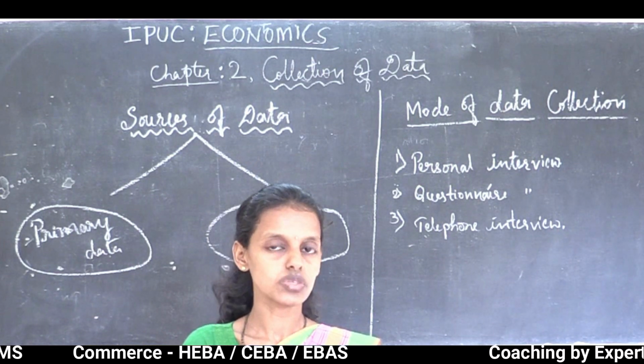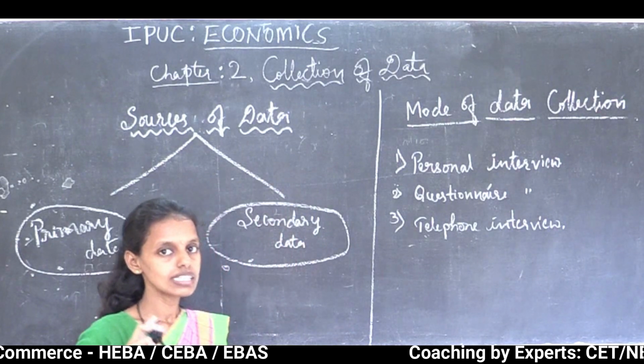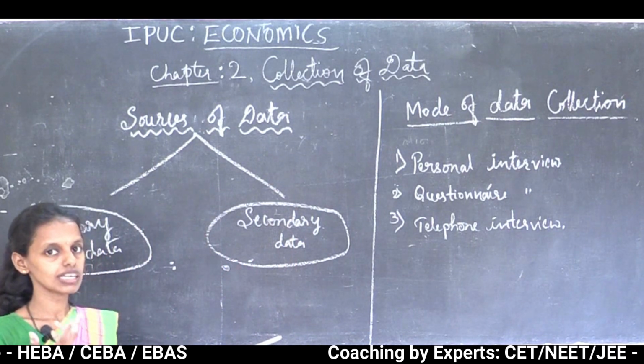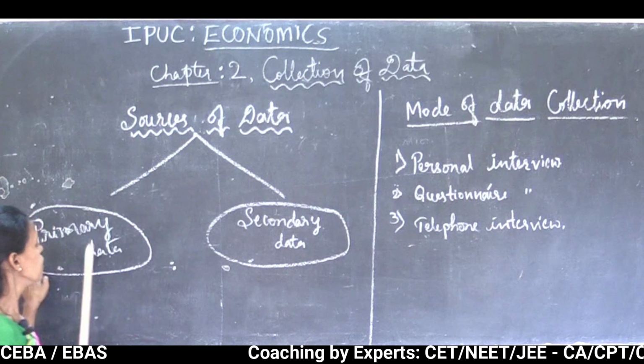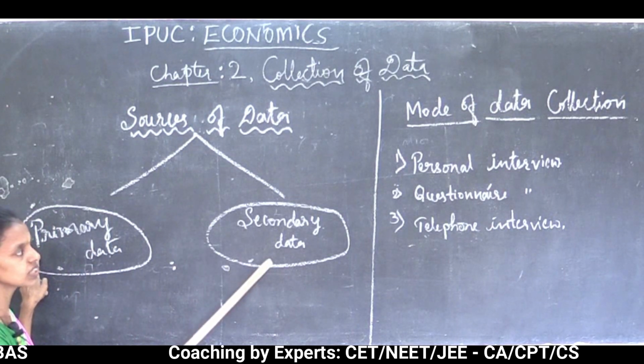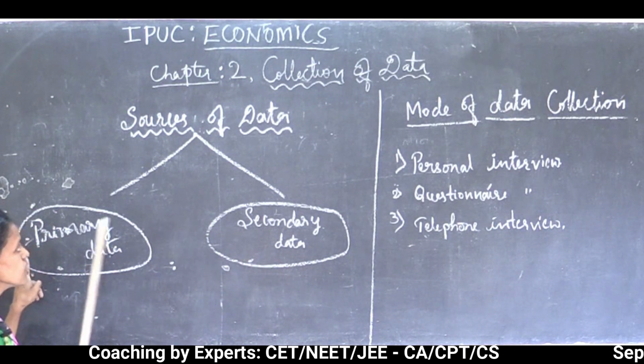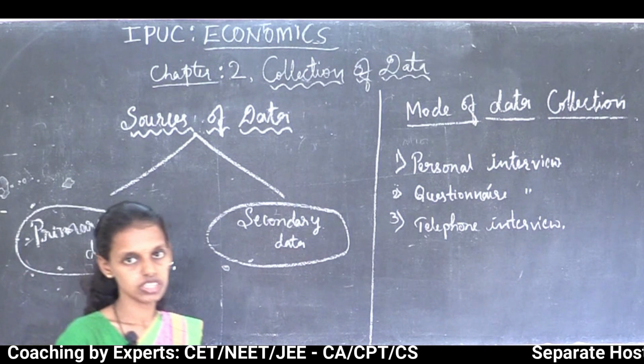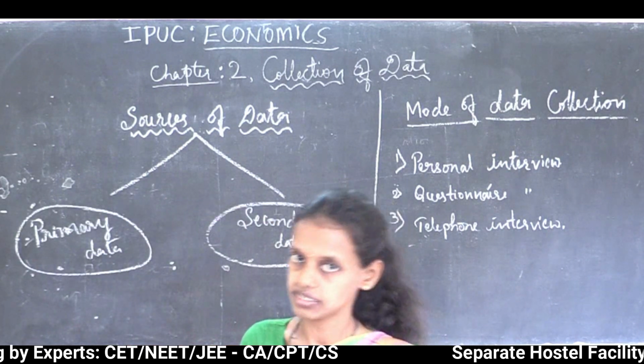Sources of data means what sources are there for collecting data. One is primary sources, second one is secondary sources. So in the primary data, we are going to study what is primary data.